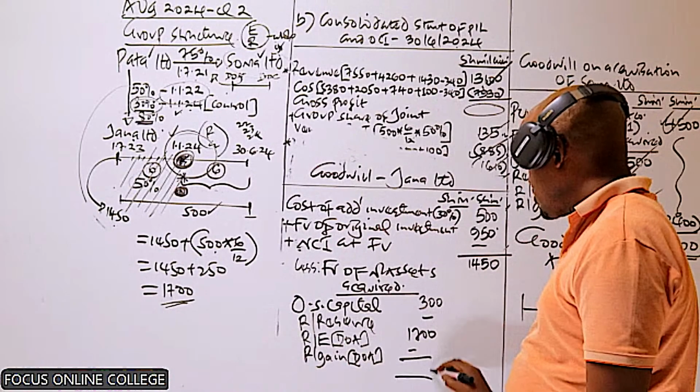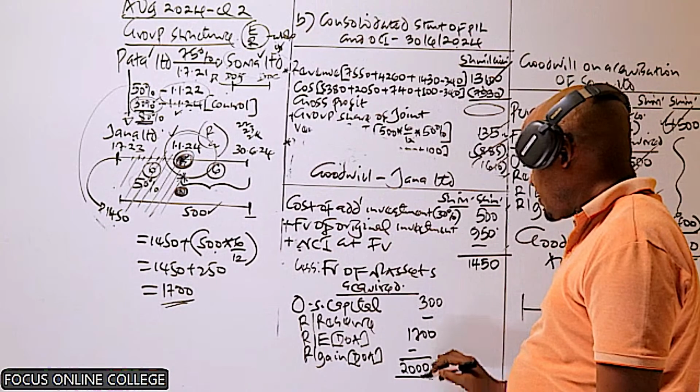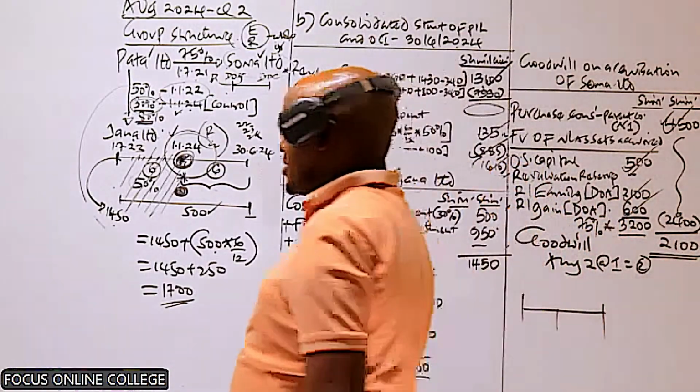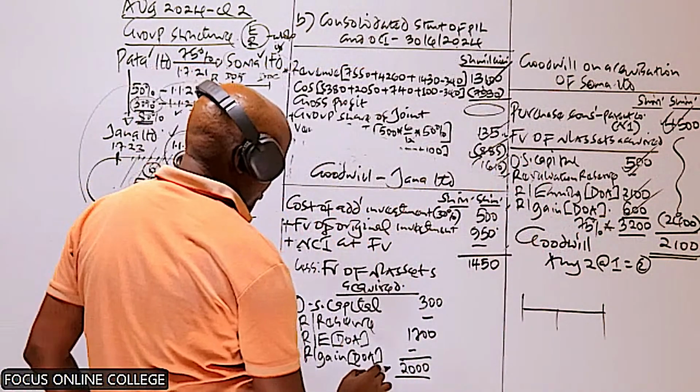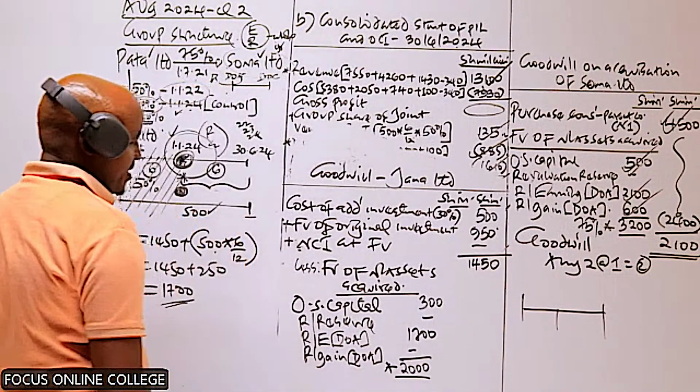So we need to get the total, and basically this one will give us 2,000. And because we are using the partial goodwill method, we are interested with the net asset acquired by the parent.